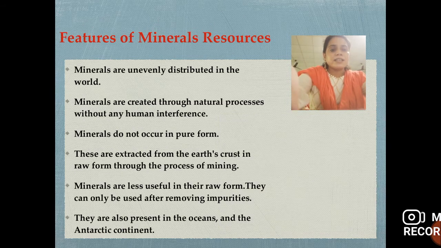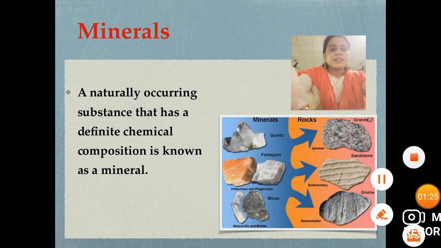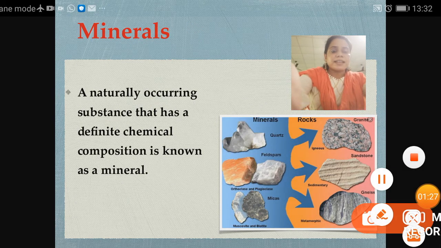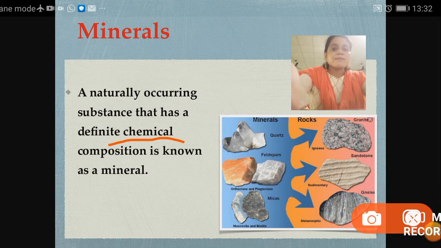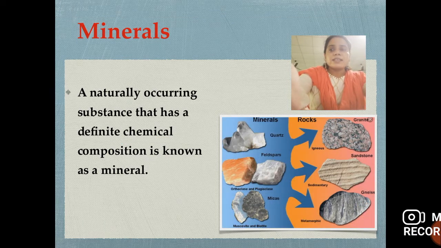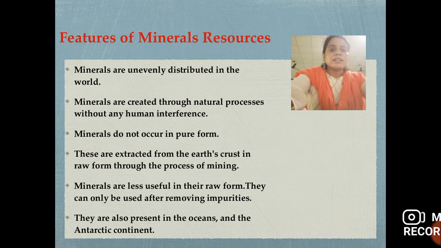A naturally occurring substance that has a definite chemical composition is known as a mineral. In other words, minerals are substances that are formed naturally by geological processes. Minerals can be made up of single chemical elements or, more usually, a compound. So this is the definition of minerals.